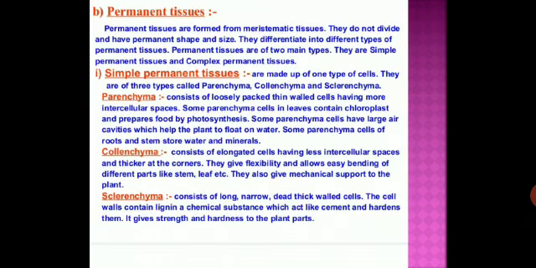So I hope you understand. Students, tomorrow we will discuss the next topic, permanent tissue. What happens to the cells formed by the meristematic tissue? They divide and differentiate again and form the permanent tissue. These permanent tissues, formed by the meristematic tissue, do not divide and have a permanent shape and size.